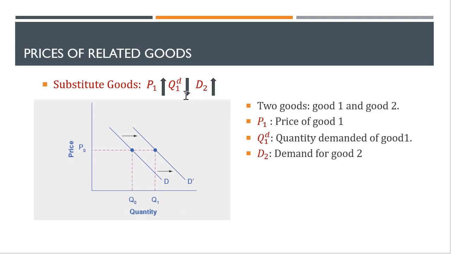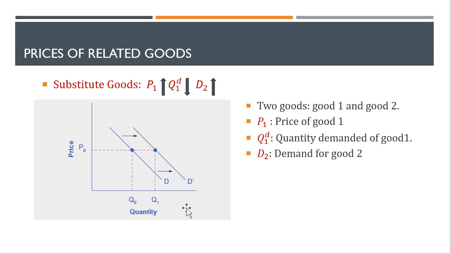However, if these two goods are substitute in nature, then a decrease in the quantity demand for good one should increase the demand for good two. So if you just ignore the middle term, then you can see the increase in price of good one leads to the demand for good two to increase, and that is the thing we have depicted in this picture.